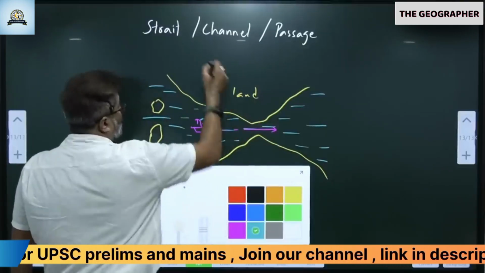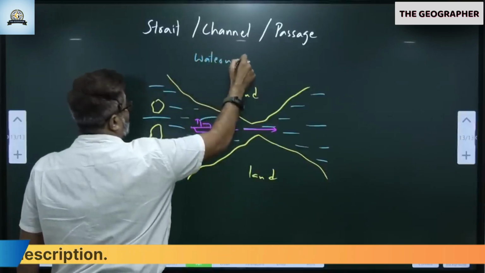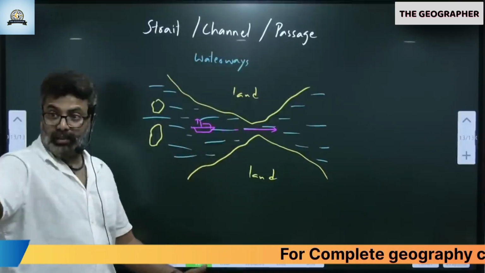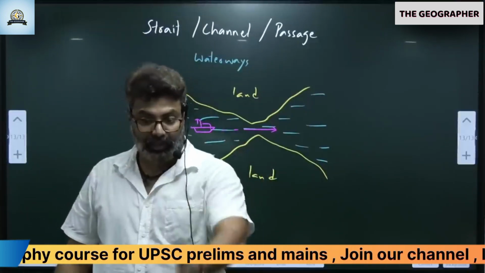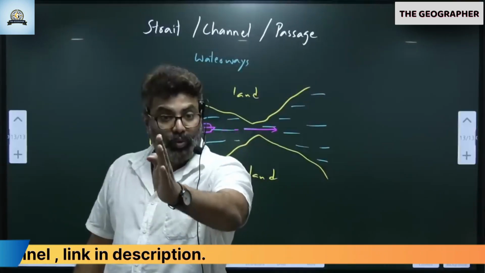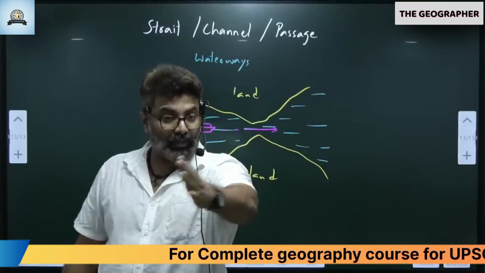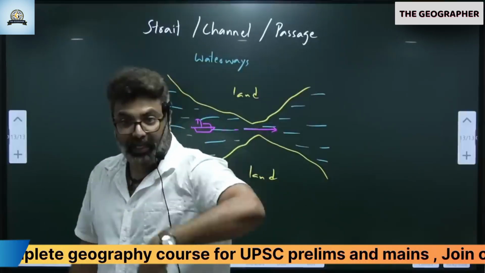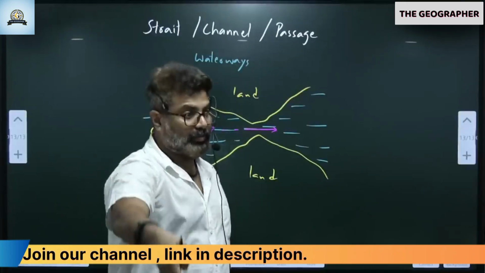They are all waterways which separate two land masses and connect two water bodies. Imagine this land, I am the ship, this is water. So this is the waterway in the middle. Listen carefully. So I can go in the ship here.